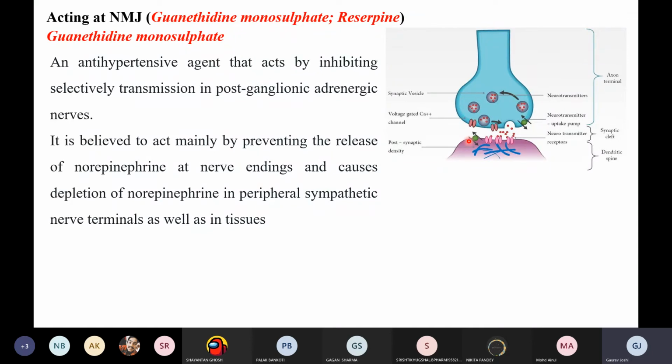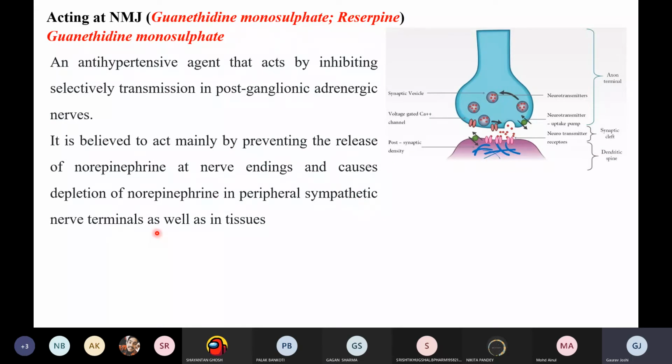Remember, the gap between nerves and nerves is called the synapse, right? And when we are talking about muscles interacting with the nerve ending, it is called the neuromuscular junction, right? Where the nerves end and meet with the muscle or any receptor. So basically it is believed to act mainly by preventing the release of norepinephrine at the nerve ending and cause the depletion of norepinephrine in the peripheral synaptic nerve terminal as well as tissue.